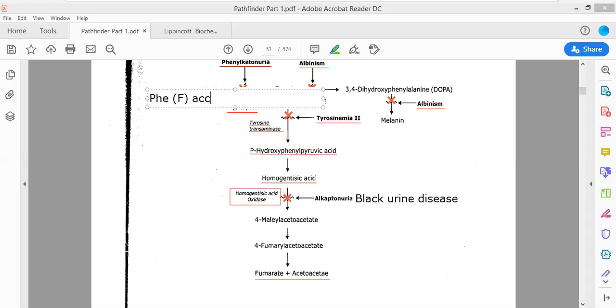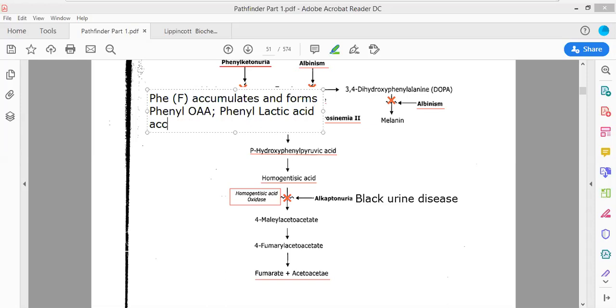This means phenylalanine accumulates and forms different compounds. It leads to the biosynthesis of other compounds referred to as phenyl acetic acid, phenyl lactic acid, and phenyl pyruvic acid. They accumulate in the brain causing mental retardation.